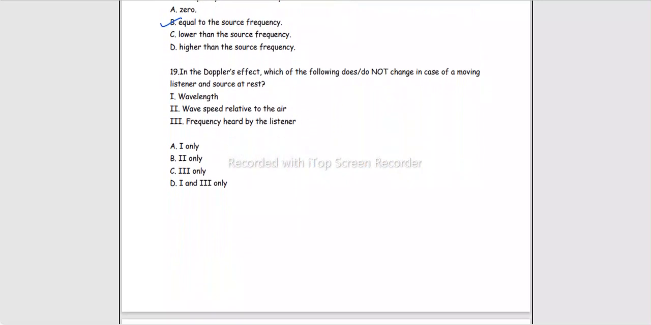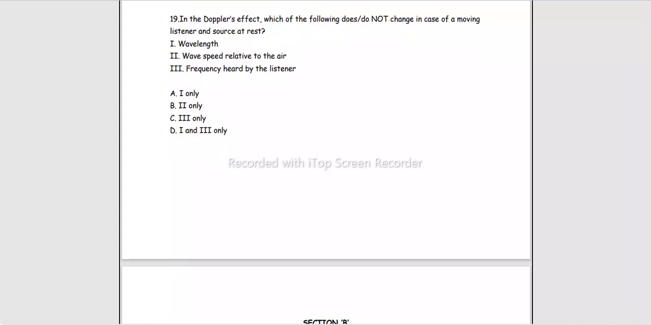In the Doppler's effect, which of the following does not change in case of moving listener and source at rest? Source rest पर है, listener move कर रहा है. They did not mention कि closer move कर रहा है या away, इसीलिए options में increasing और decreasing के terms में नहीं है, बस generally आपसे पूछ रहे हैं.